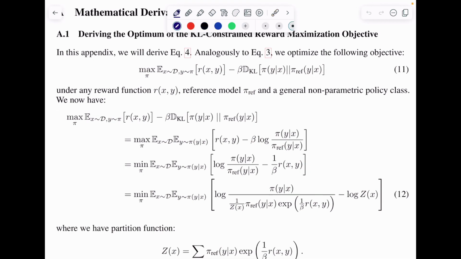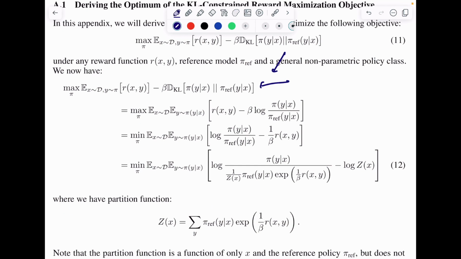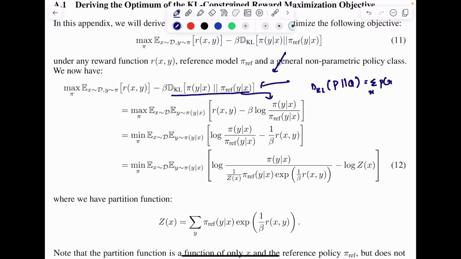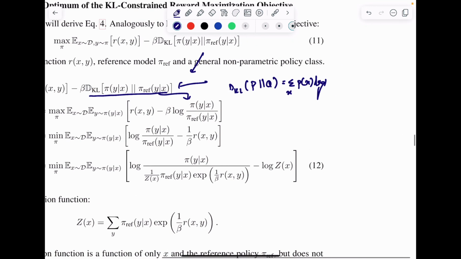So this is pretty straightforward, right? This is the same equation they have copied. Second, what they do is that they simply write the function for KL divergence. They simply expand it. So usually KL divergence between P and Q, that means D_KL(P||Q), is given by that expected value, or rather let me just expand it. It simply says sum over x of P(x) log of P(x) by Q(x), right?